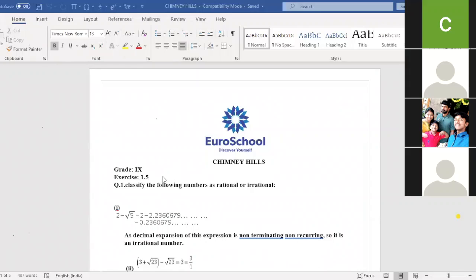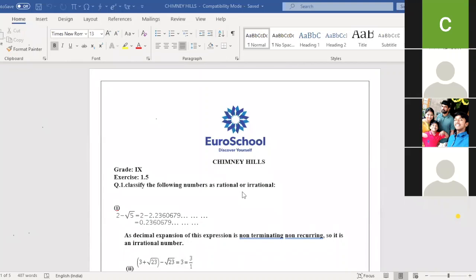First they are asking us to classify the following numbers as rational or irrational. So just recall the rules we learned in the previous class. If in addition, subtraction, multiplication, and division, these four operations, we take both a rational and an irrational number, the result will always be irrational. This is what we learned as the first and second rule. Am I clear, children?